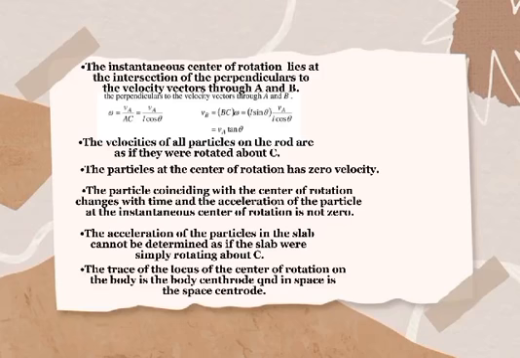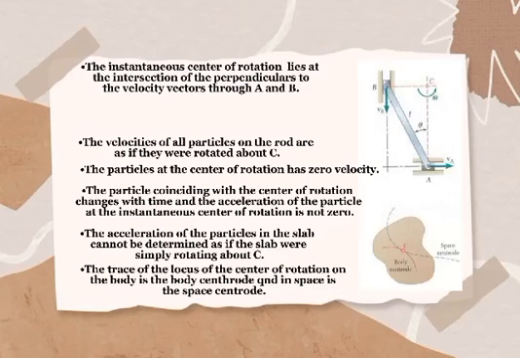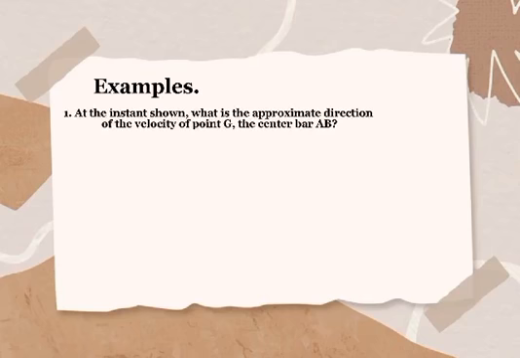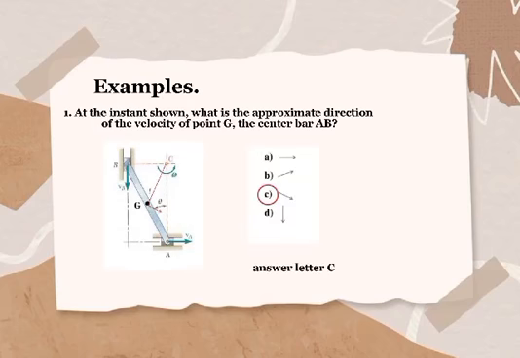The locus of the center of rotation on the body is the body centrode, and in space is the space centrode. Examples. 1. At the instant shown, what is the approximate direction of the velocity of point G, the center of bar AB? Answer: letter C.